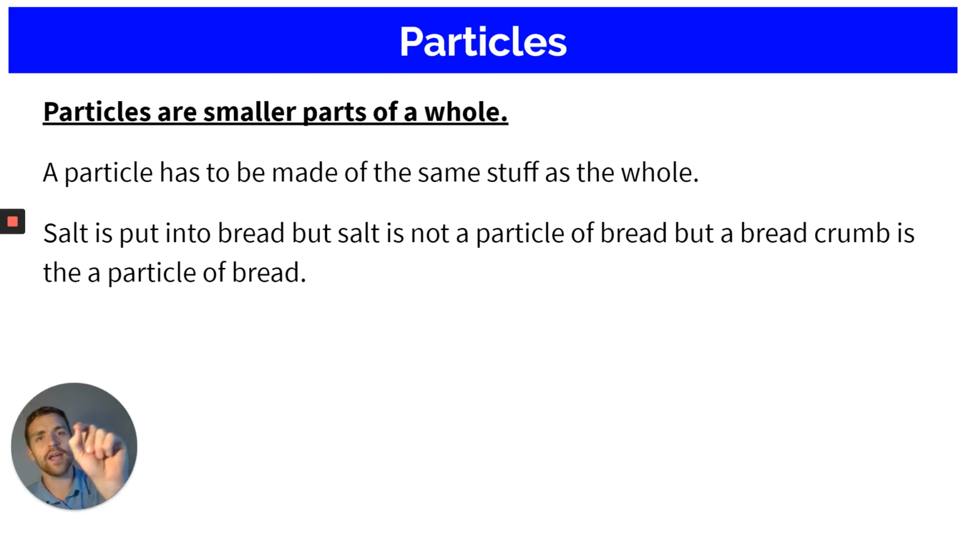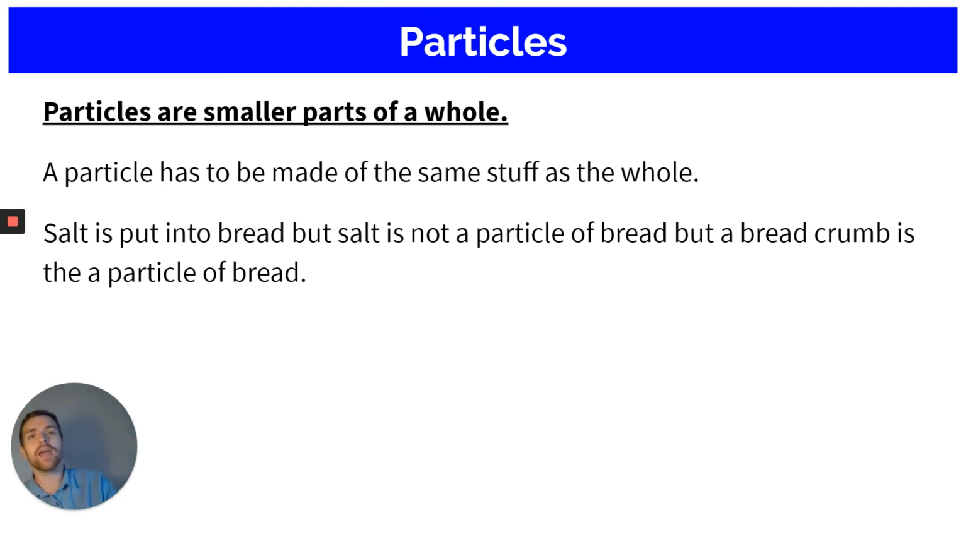If you took a grain of flour out of that bread mix, would you have a particle of bread? No, you would have a particle of flour. If you took a grain of salt out, would you have a particle of bread? No, you would have a particle of salt. Okay, now let's say you bake that bread and then you took a crumb of bread out. Would that crumb be a particle of bread? Yes. Now, let me explain why.